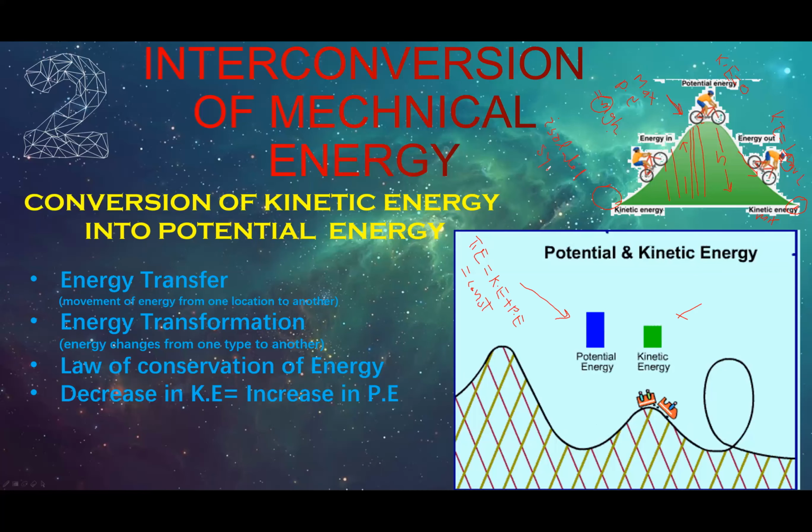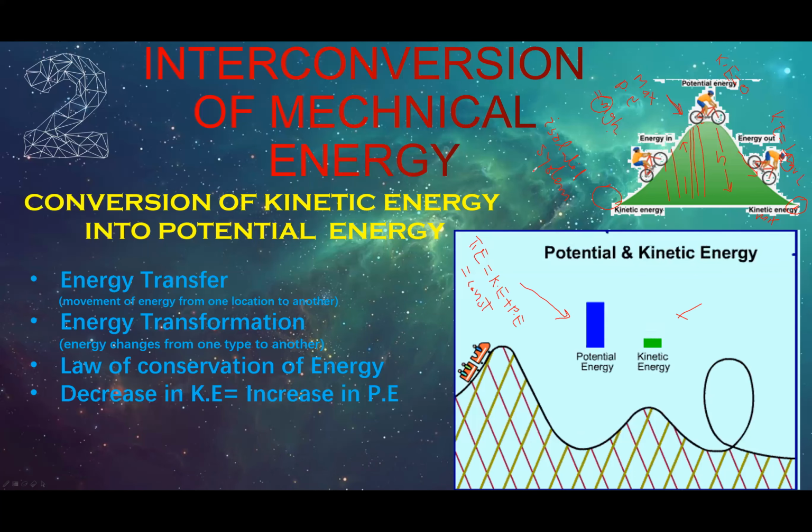Now, what is an isolated system? An isolated system is a system in which energy can neither enter nor leave. We only consider the changes of energy from kinetic to potential, right? We ignore other kinds of changes, like changes into sound, or changes into heat during friction, right? We ignore those. Why?